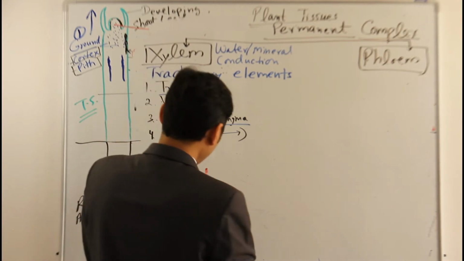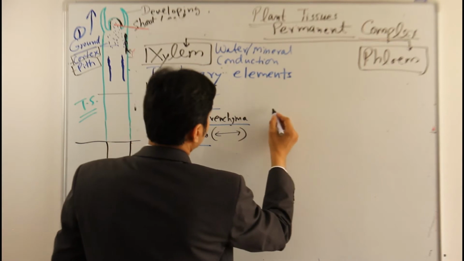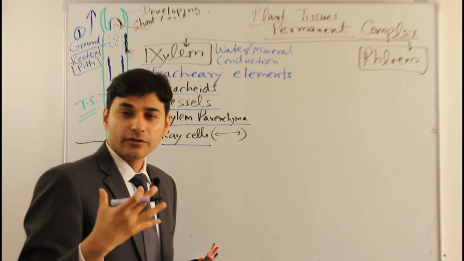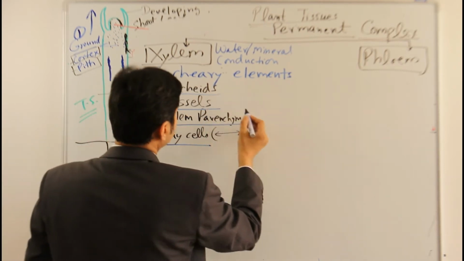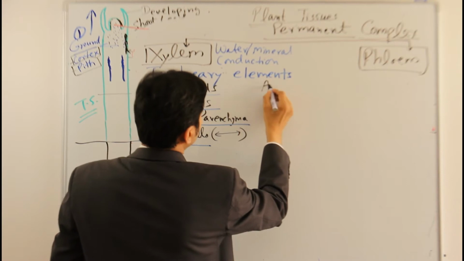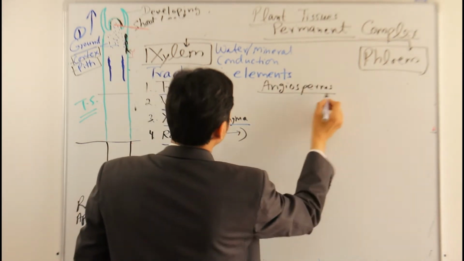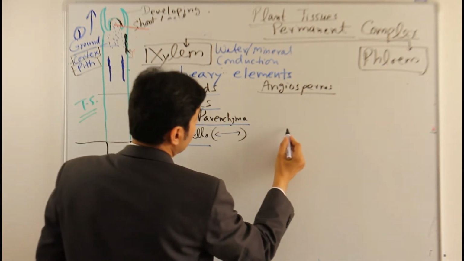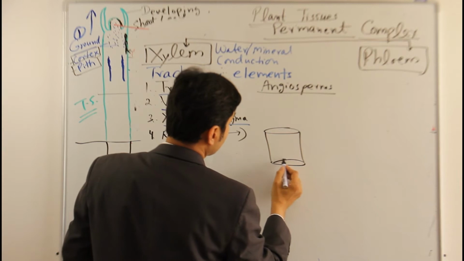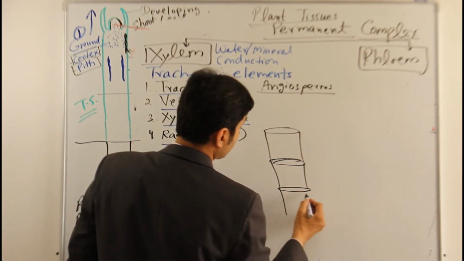Let us draw that. The main feature of the xylem tissue is vessels in angiosperms. Now what is a vessel? A vessel is a tube-like structure. You can see here, this is one element, called a vessel element.